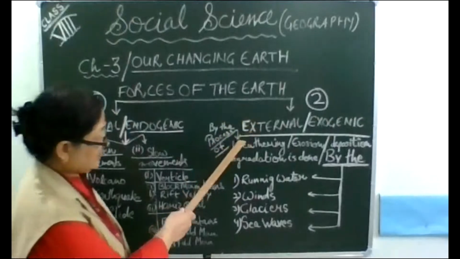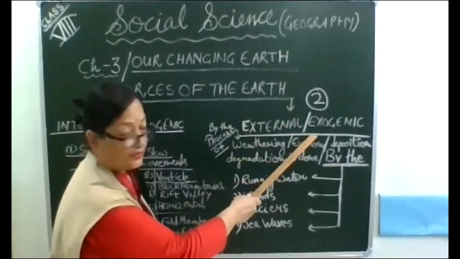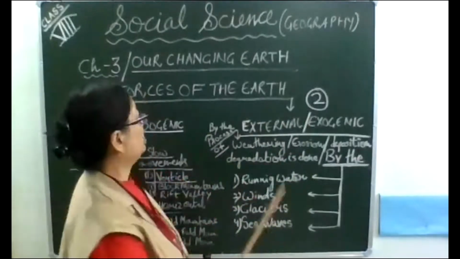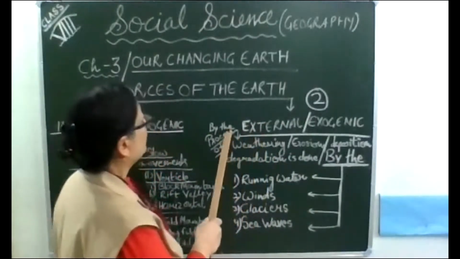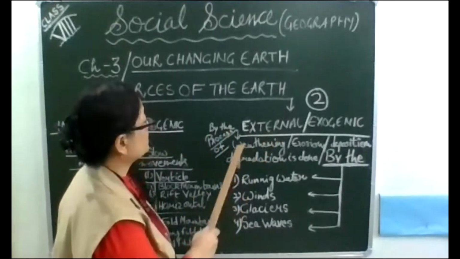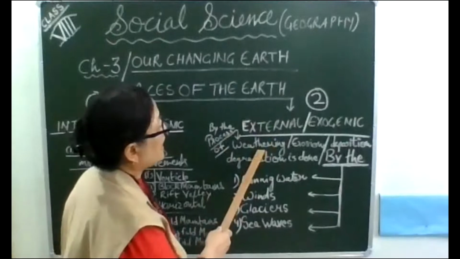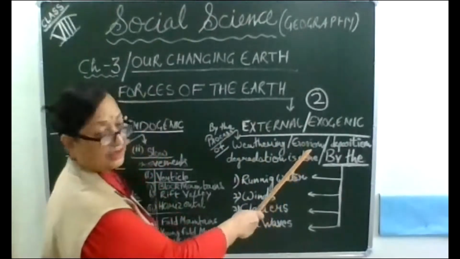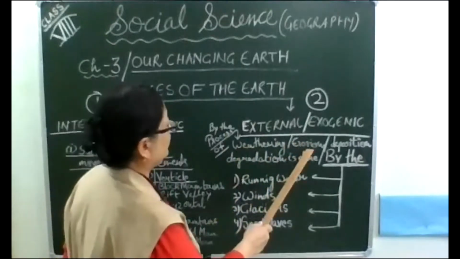These external or exogenic forces work by the process of weathering and erosion.